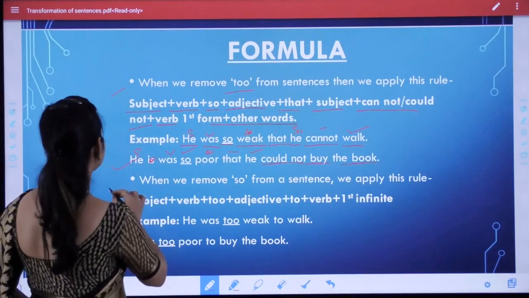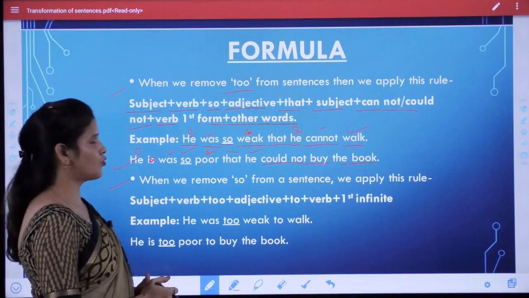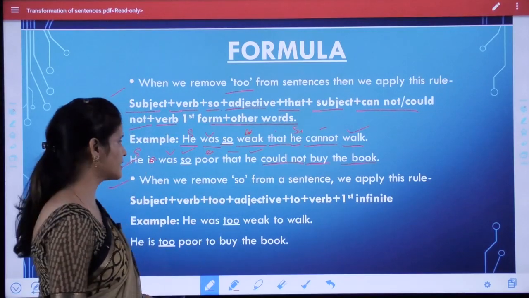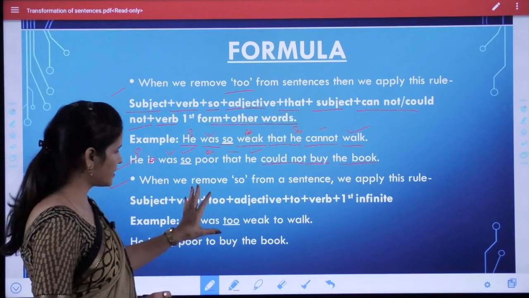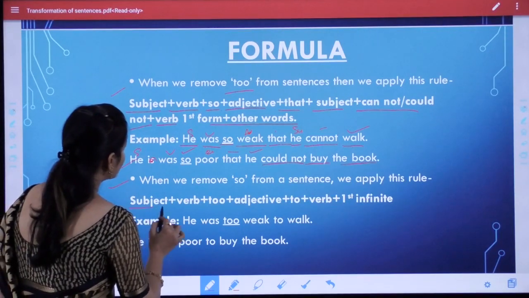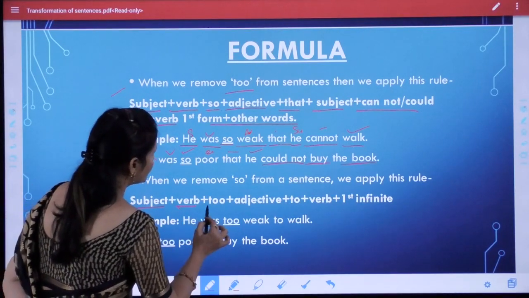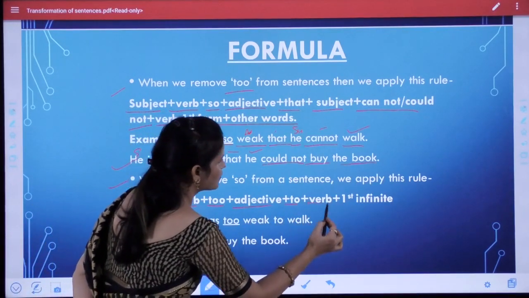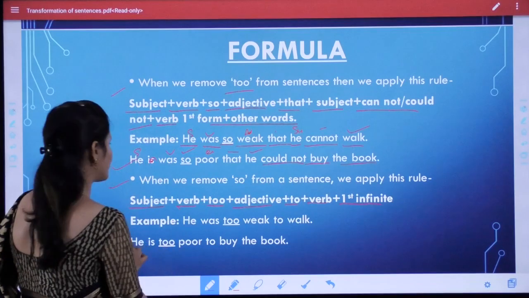Okay students, and the second formula is when we remove "so" from a sentence, then we apply this formula. What is this formula? First of all we use the subject, then the verb, then the adverb "too", the adjective, then "to", then the verb in its first infinitive form.